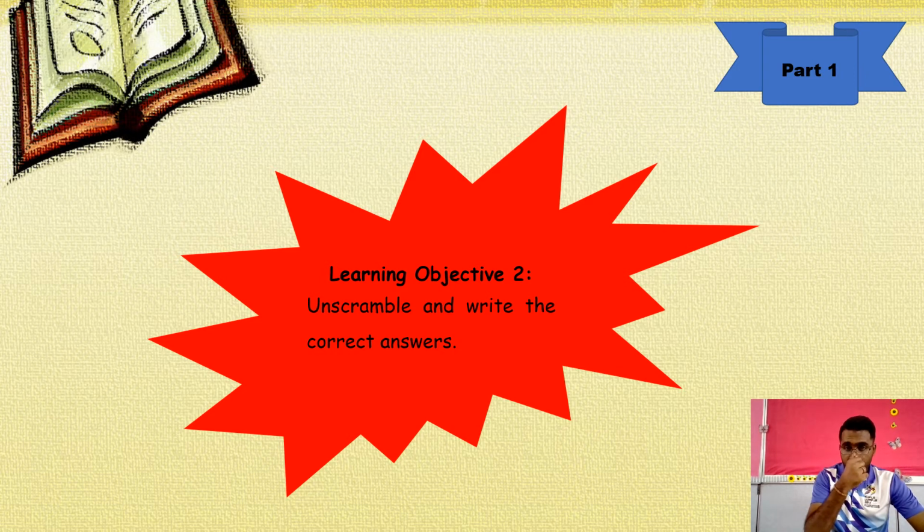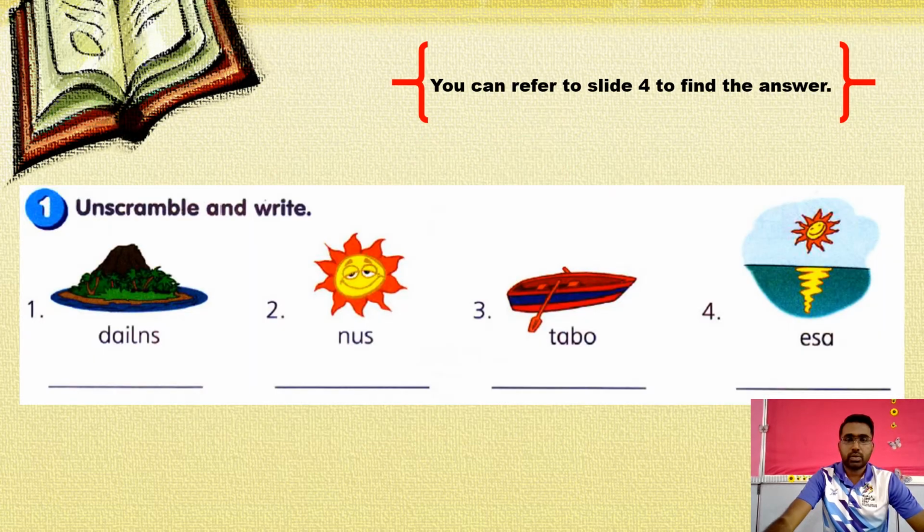For learning objective 2, we can unscramble and write the correct answers. For this exercise, you have to unscramble the words and write the correct answers. You can refer to page 85, where I've quoted. You can refer to slide number 4 also to find the answer.